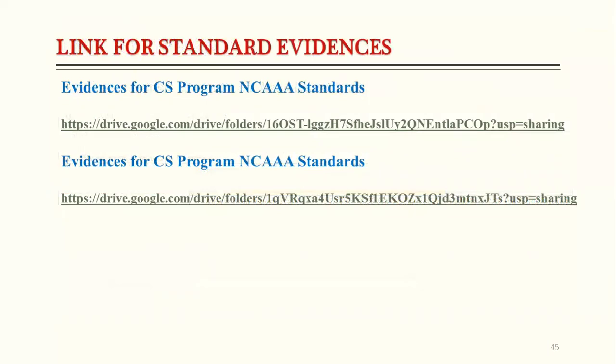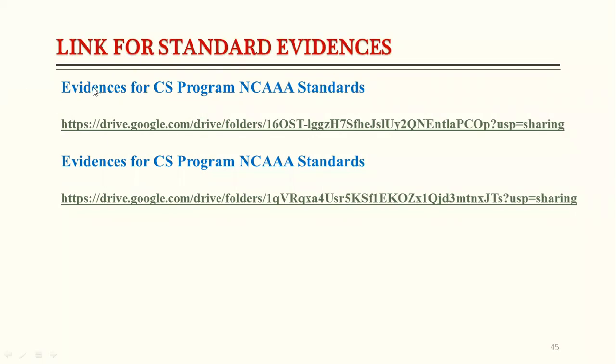I forgot to add here, there is one KPI for standard 2, that is an extra KPI, which is not provided by the NCAAA. So why did we add this extra KPI? Because NCAAA requires that a program must have a minimum of 17 KPIs, but in our program, KPI number 6 is not applicable. So we removed that KPI and we added one KPI in standard 2.